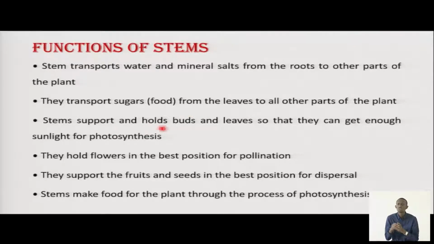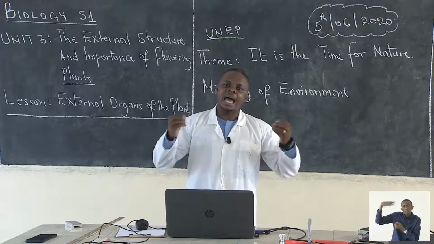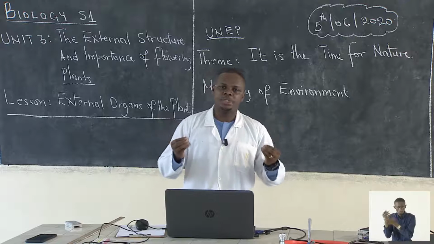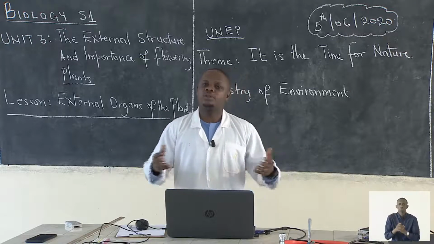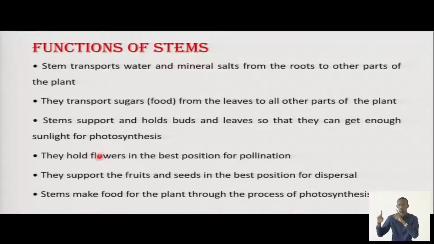They support and hold buds, leaves, so that they can get enough sunlight for photosynthesis. That means leaves are attached on stems and they are held in proper positions for them to do photosynthesis. Then they hold flowers in the best position for pollination. Stems support fruits, seeds in the best position for dispersal.